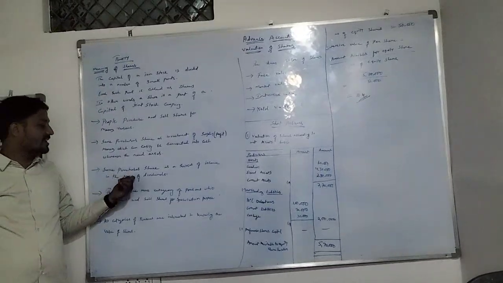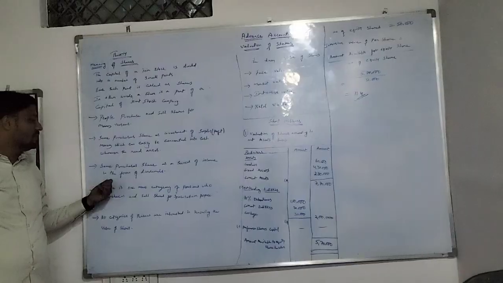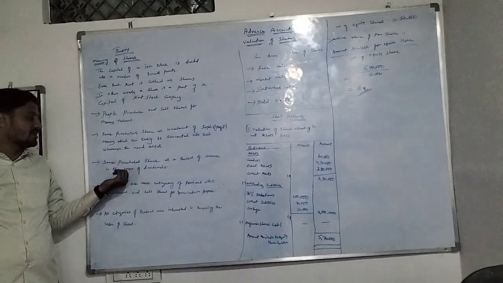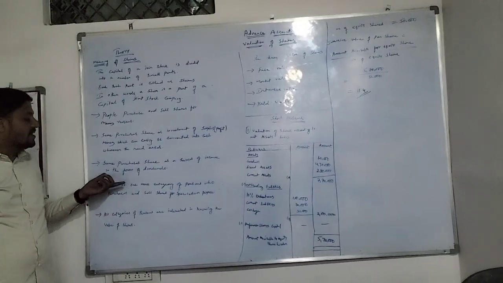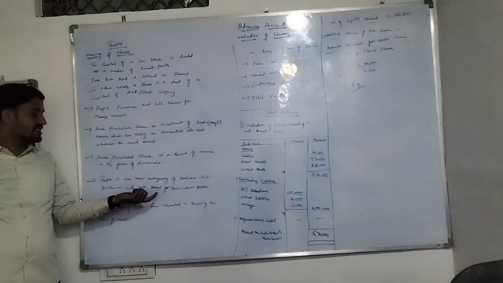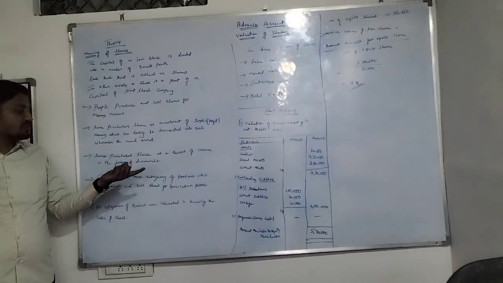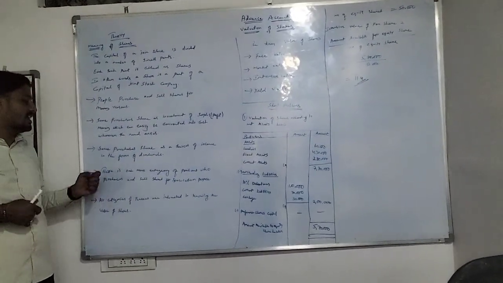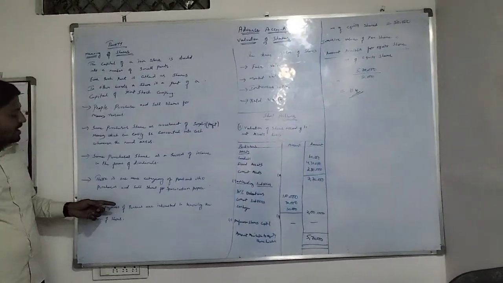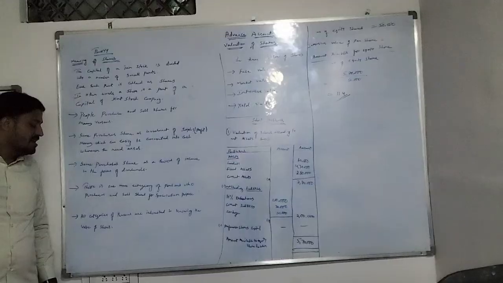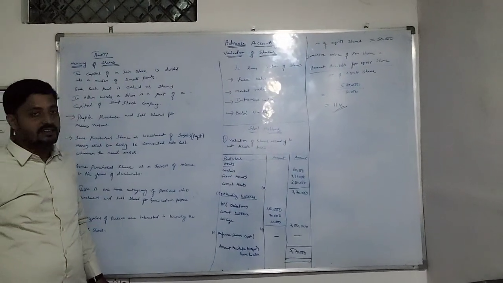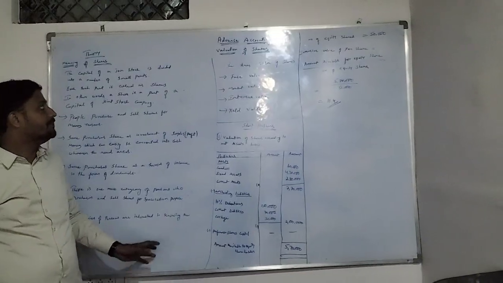And some purchase shares as a source of income in the form of dividends. There is one more category of person who purchase and sell shares for speculation purposes. Speculation purpose means transaction purpose. They are going to purchase and sell shares. And one more category: all categories of persons are interested in knowing the value of shares, because from the value of the share only, they judge the situation of the company.